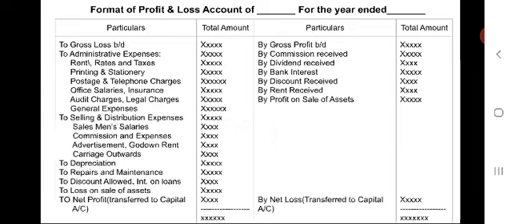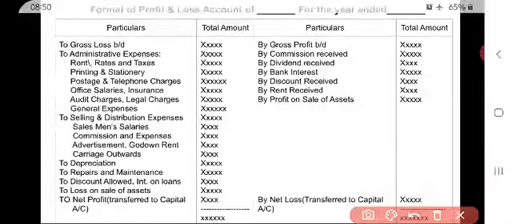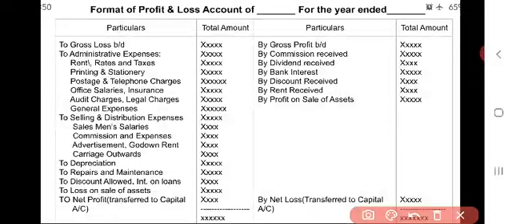Next, let us see the format of profit and loss account. That should be like this. Title of the profit and loss account: profit and loss account of X company, Y company for the year ended a particular date.